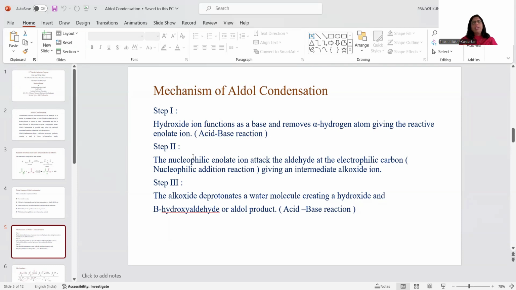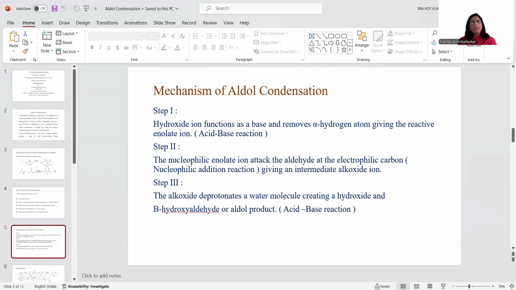Now here, as the enolate ion acts as a nucleophile, it is going to attack the electrophilic carbon. This step is a nucleophilic addition reaction, and this results in the formation of an alkoxide ion. This is the second step of this reaction. And in the third step of the reaction, the alkoxide ion deprotonates a water molecule. Actually, the third step of the aldol condensation reaction is the hydrolysis. Hydrolysis means we are going to add a water molecule.